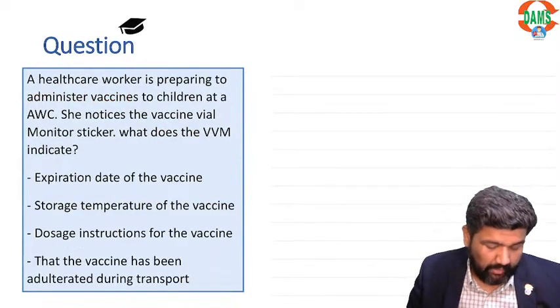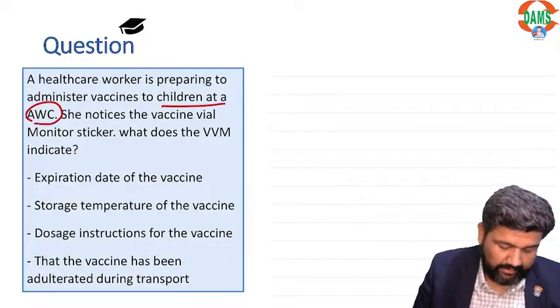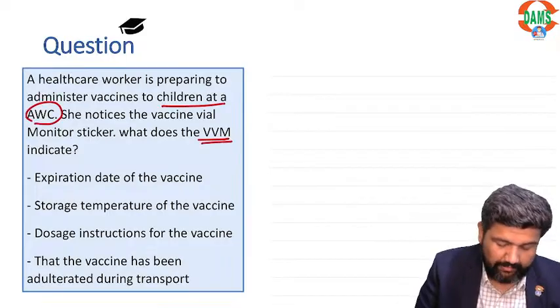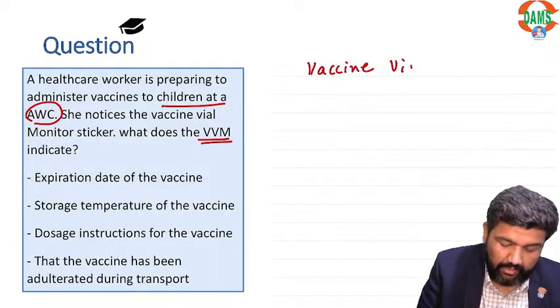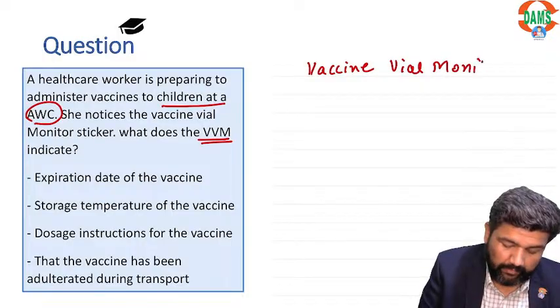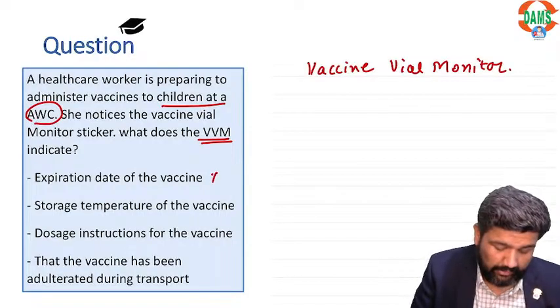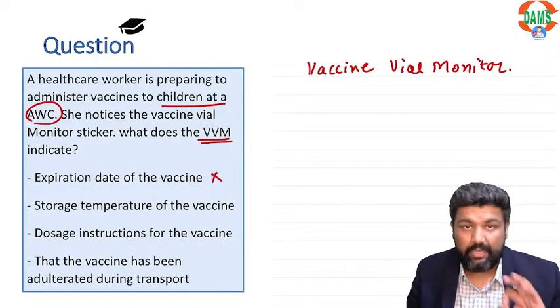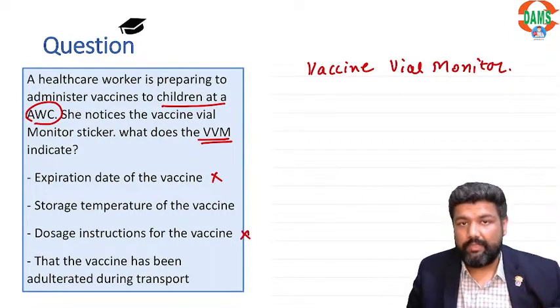Now, a healthcare worker is preparing to administer vaccine to children at Anganwadi center. She notices VVM. What is VVM? Vaccine vial monitor. It does not tell us about the expiration date. It does not tell us about dosage instruction.